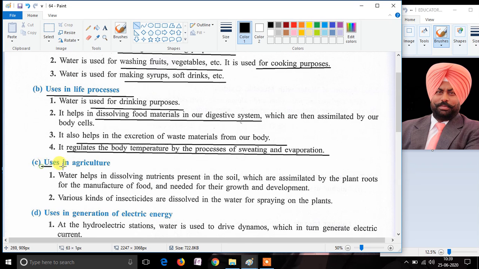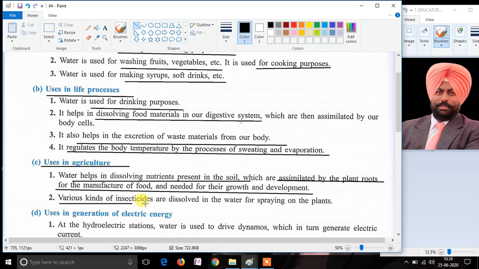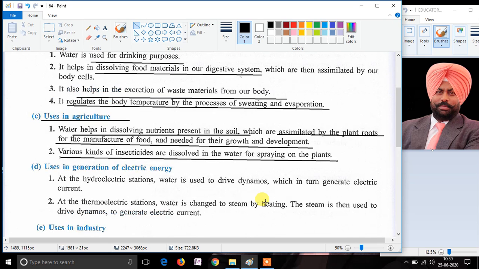Water is also used in agriculture. In agriculture, water helps in dissolving nutrients present in the soil, which are assimilated by the plant roots and used for the manufacturing of food and also required for growth and development. Various kinds of insecticides are dissolved in water so that they can be sprayed on the agricultural plants.